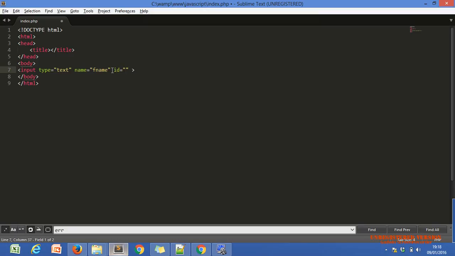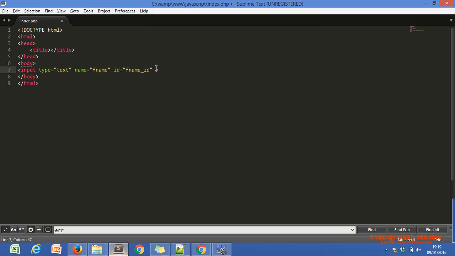For id, you can give any name. I'm just using the same name, name fname, id fname. You can use fname underscore id. You can use any name. Okay, Khushi, is there any confusion? No confusion. Yeah, sorry.